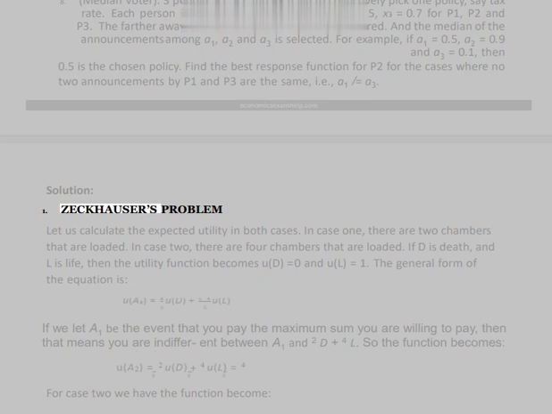Solution 1. Zeckhauser's problem. Let us calculate the expected utility in both cases. In case 1, there are 2 chambers that are loaded. In case 2, there are 4 chambers that are loaded. If D is death and L is life, then the utility function becomes U(D) = 0 and U(L) = 1. The general form of the equation is: